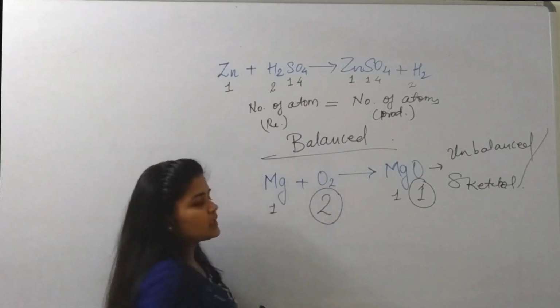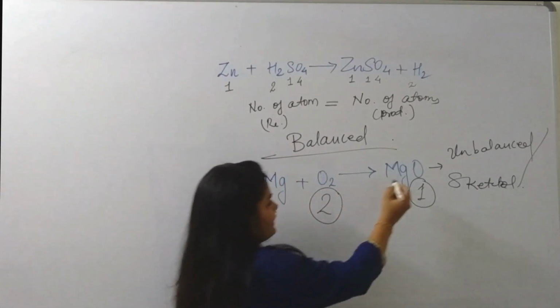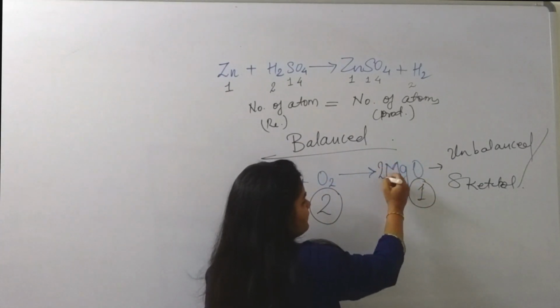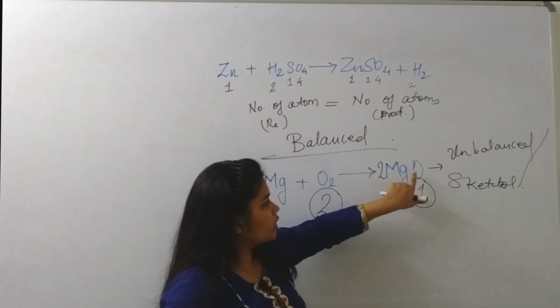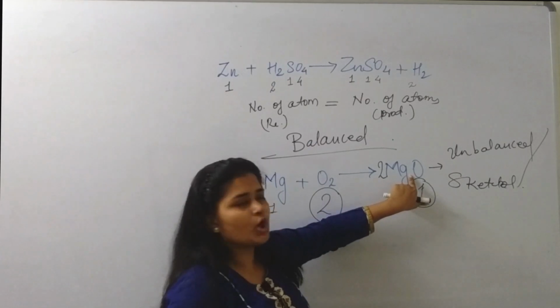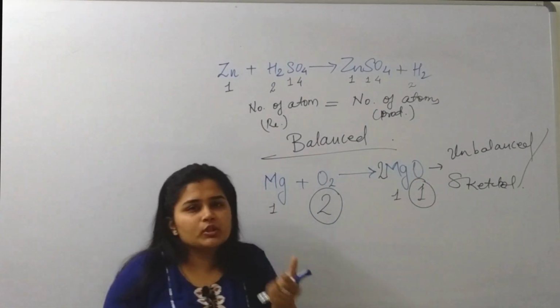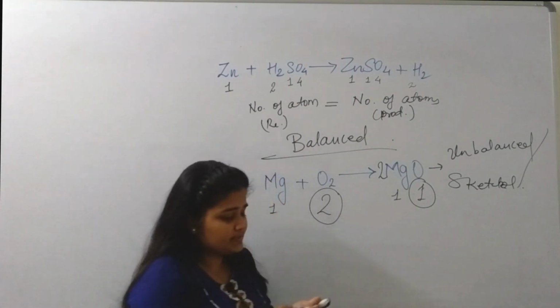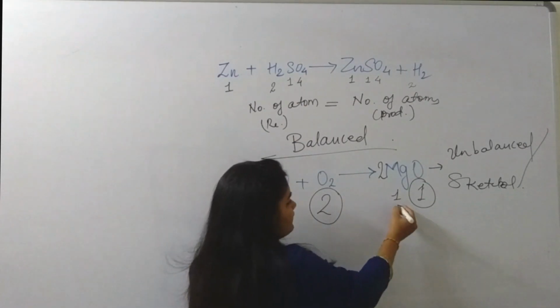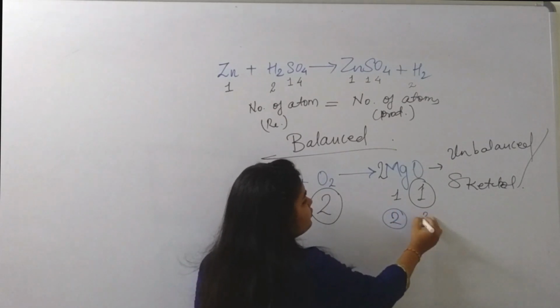Here there are 2 atoms of oxygen, so let me write 2 over here. I cannot write 2 over here because it is not proper method, it will not show the proper chemical compound. So I will write 2 over here, which means that now there are 2 magnesium and 2 oxygen.